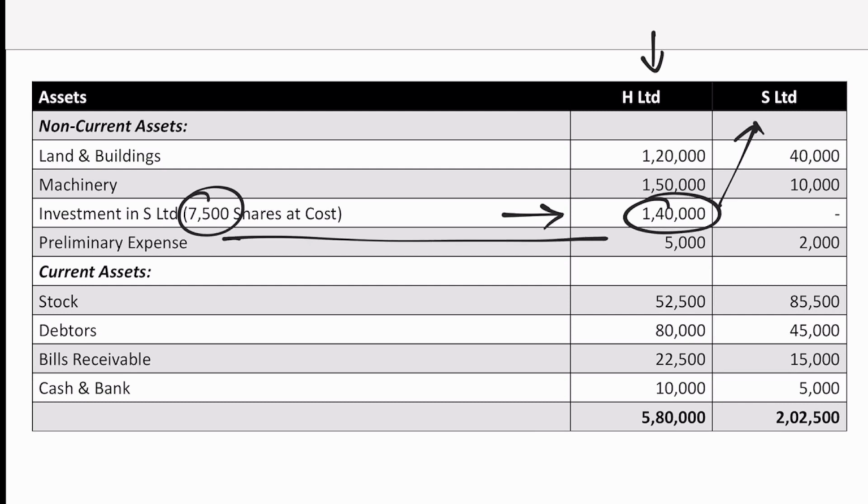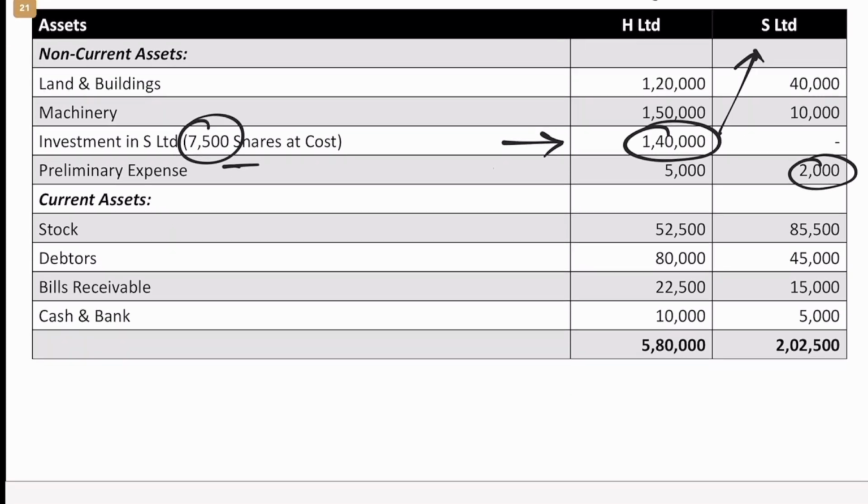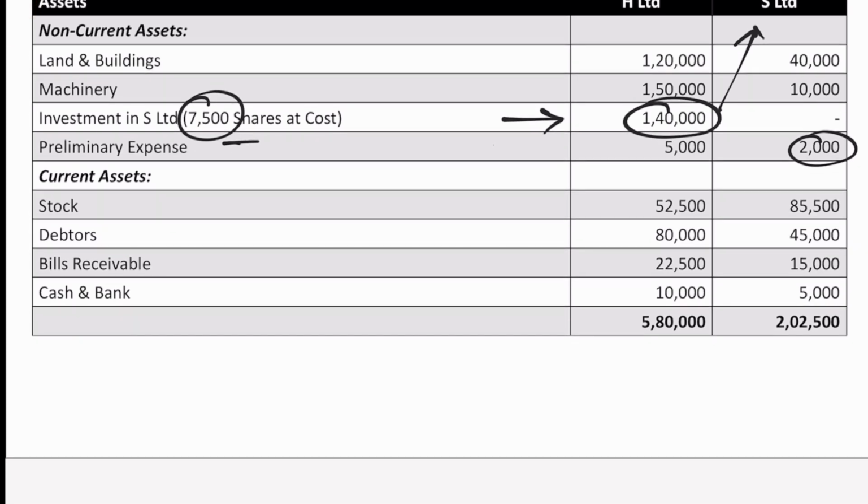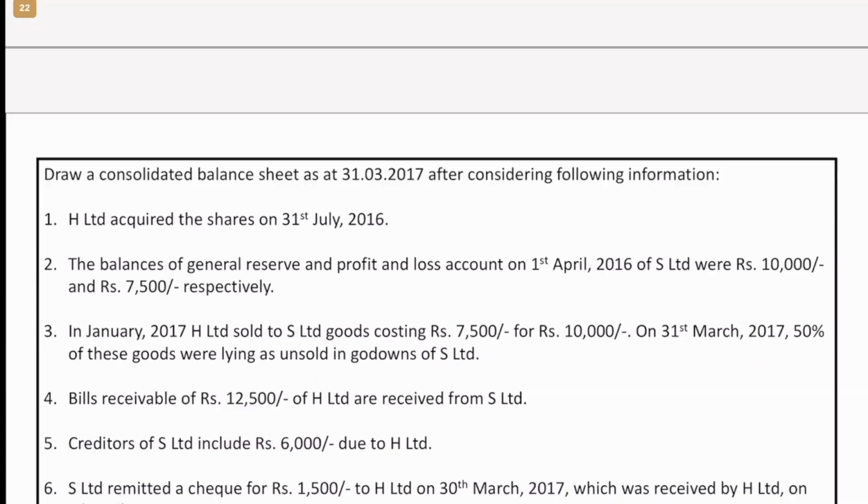Then there is some preliminary expense, an intangible asset, and also a fictitious asset. This is really not an asset. We have to write this off as and when possible. We'll write it off very soon. So we have 5,000 in case of holding company, which is not relevant for us. This is relevant, which is 2,000, because we'll have to write this off using the balances in reserves. Then we have various assets, not important.